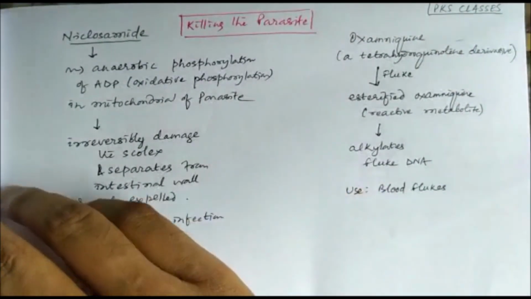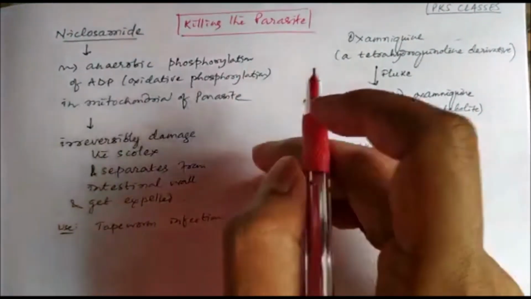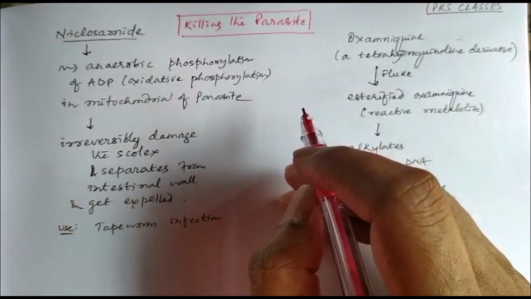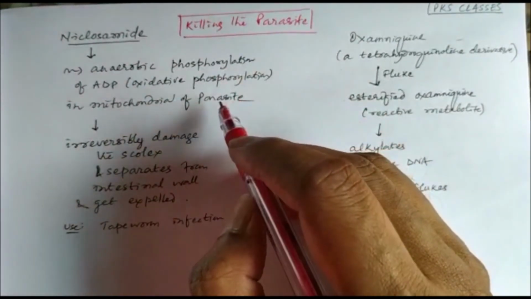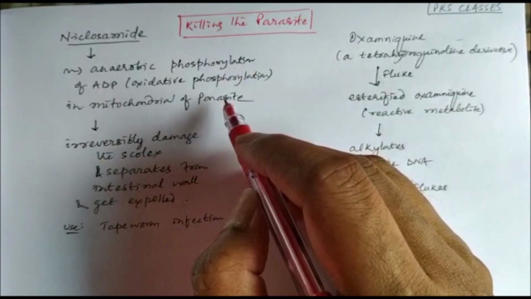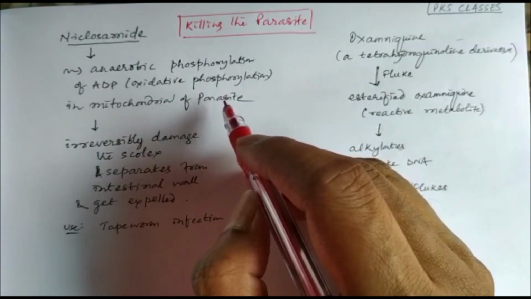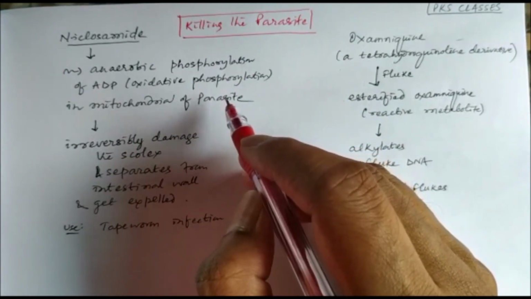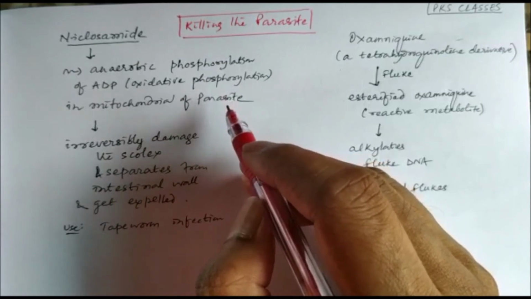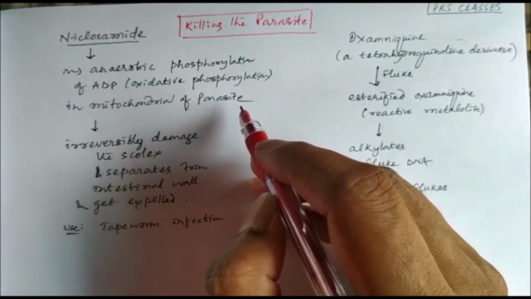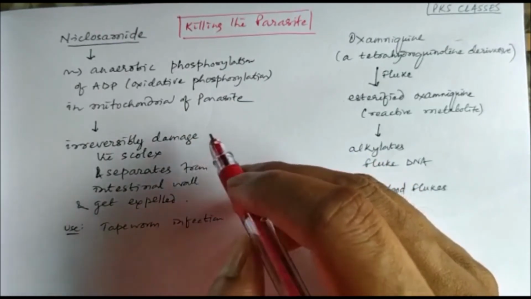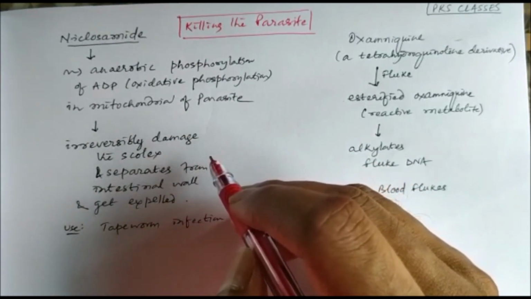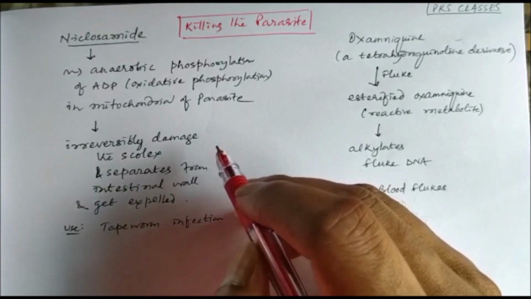Then some drugs which can kill the parasite. Niclosamide actually inhibits oxidative phosphorylation. It inhibits the anaerobic phosphorylation of ADP to ATP in the mitochondria of the parasite, and irreversibly damages the scolex because it acts mainly on the proximal part of the parasite.